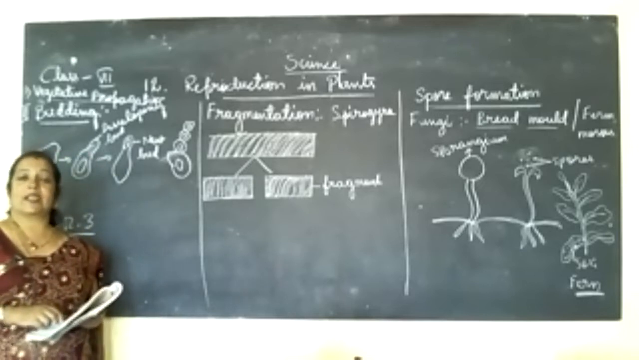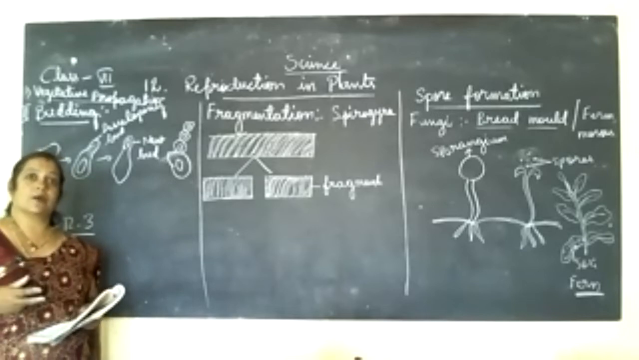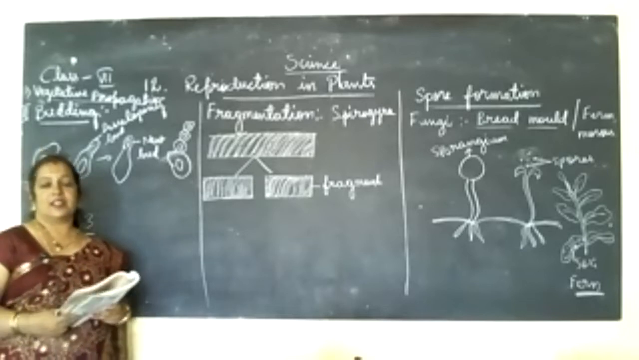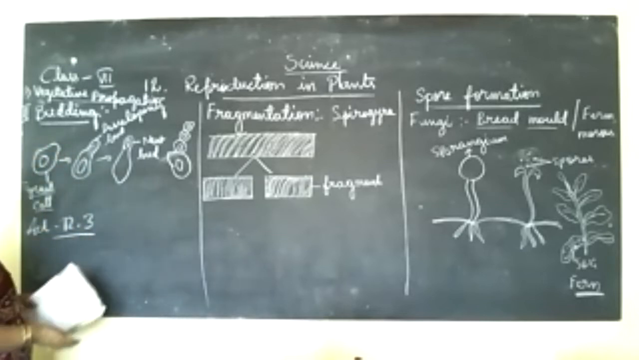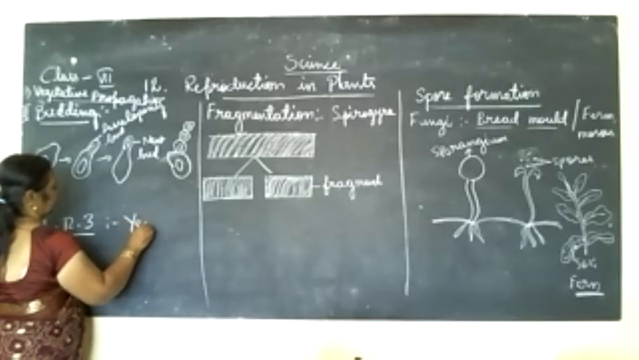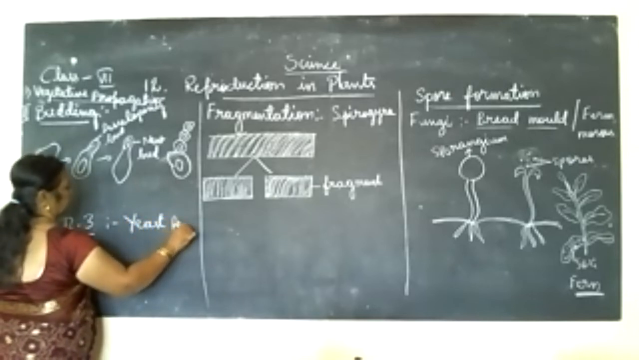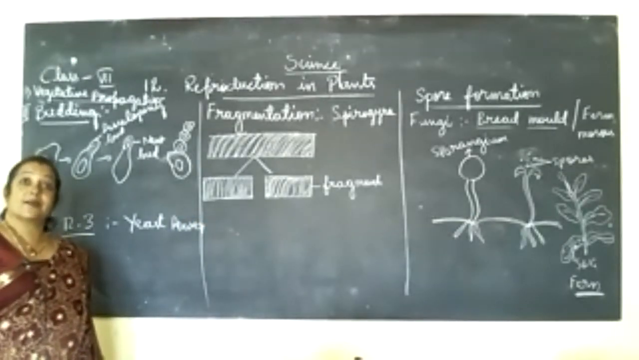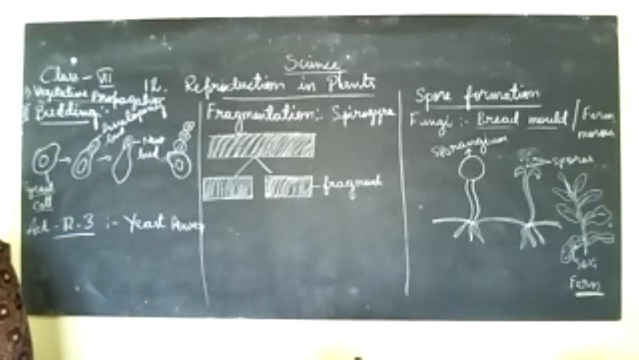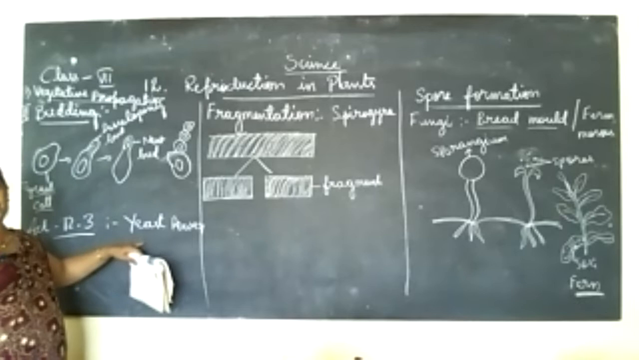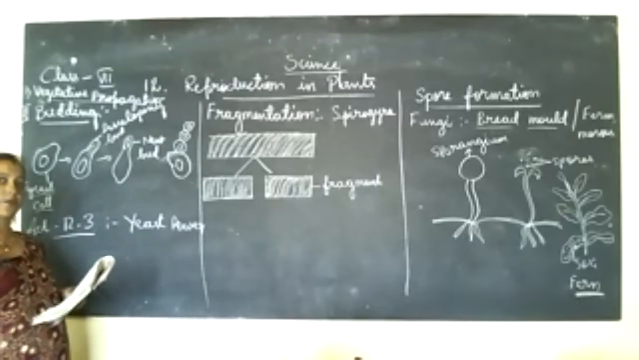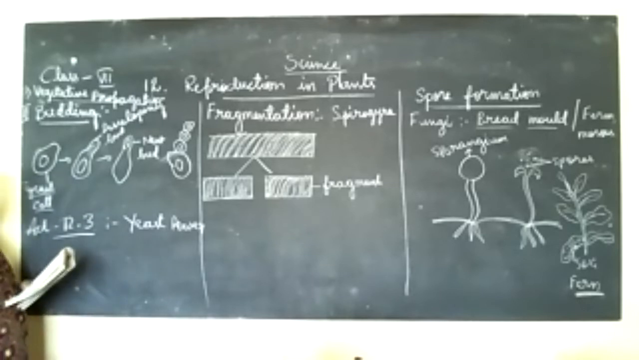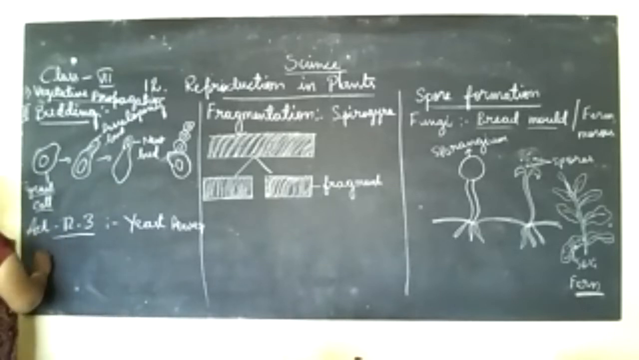We can see them by doing one experiment here. For this experiment we need yeast powder, or yeast cake, which is available in the bakery. We use yeast in bakeries while making buns or cakes. Take a pinch of yeast powder and place it in a container. Any bowl or container will do. Then add a little water to it.